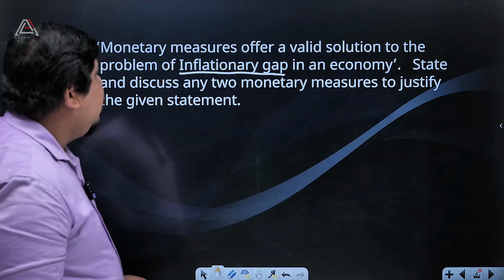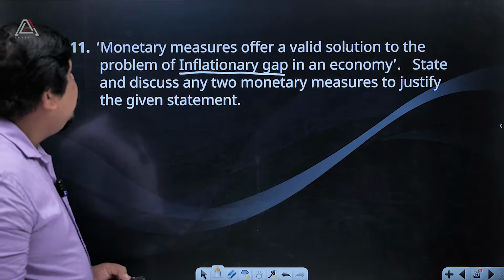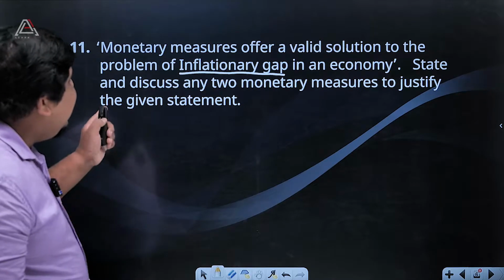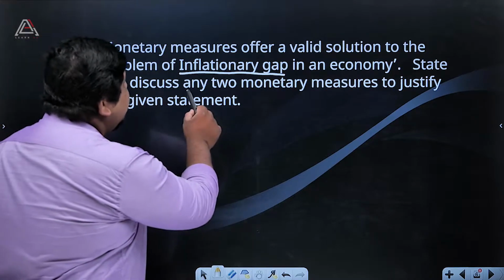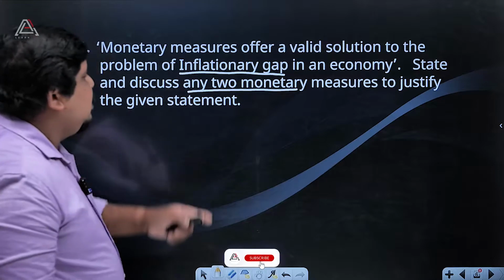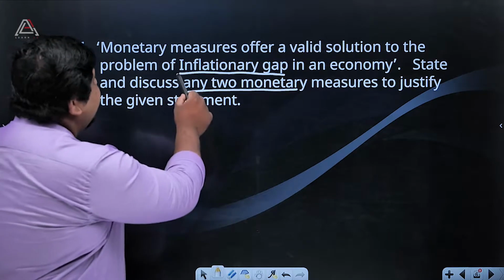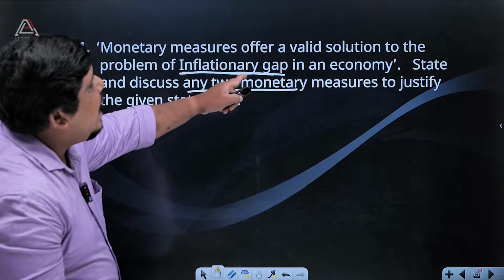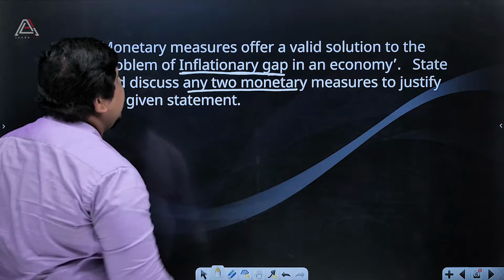in an economy. Monetary measures offer a valid solution to the problem of inflationary gap in an economy. State and discuss any two monetary measures to justify the given statement. Okay, what is the question? Inflationary gap. Monetary measures offer a valid solution to the problem of inflationary gap.